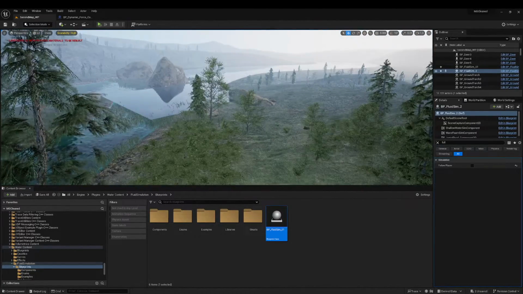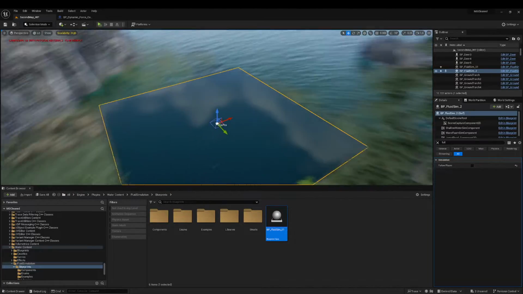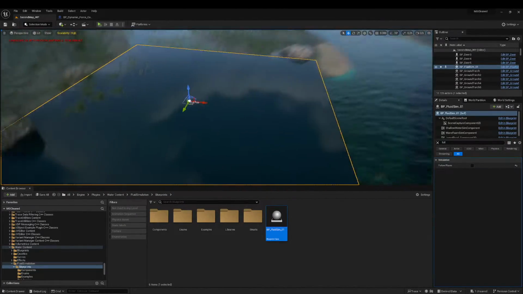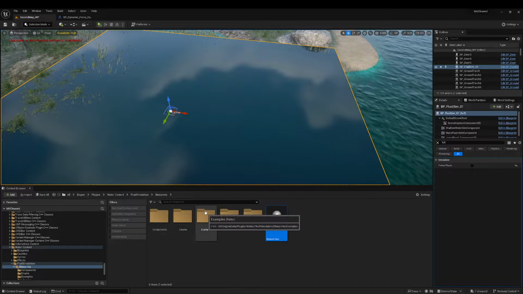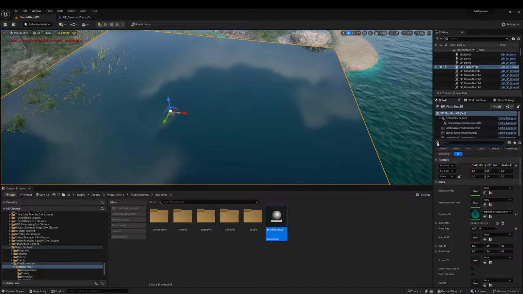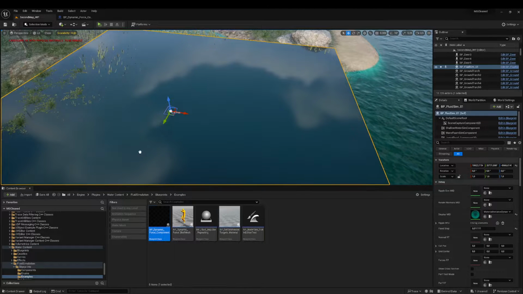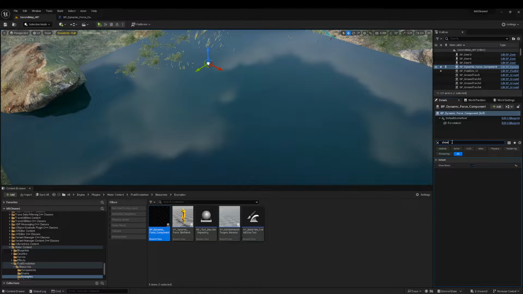I already added my own plane, so I will navigate to it. Here it is. And now I'm going to the example folder and drag the dynamic force component onto the scene, making it visible, increasing its radius.